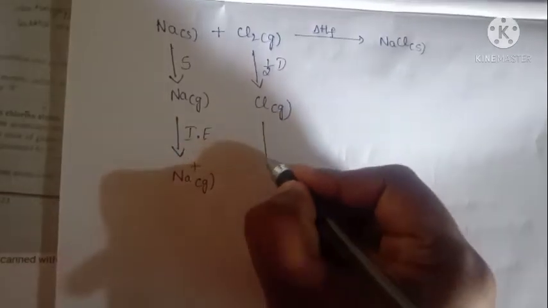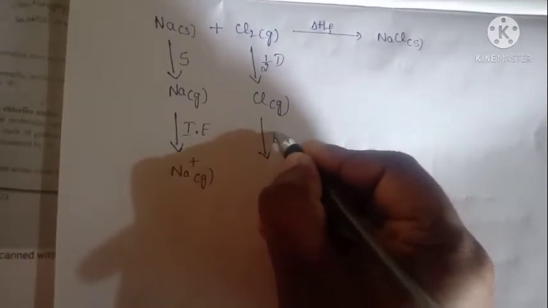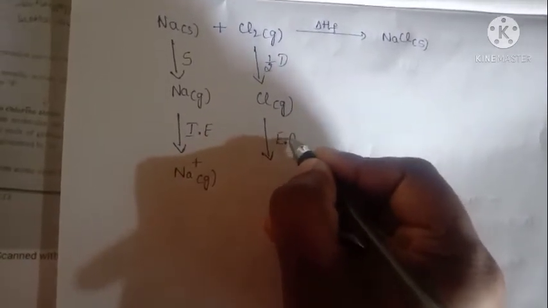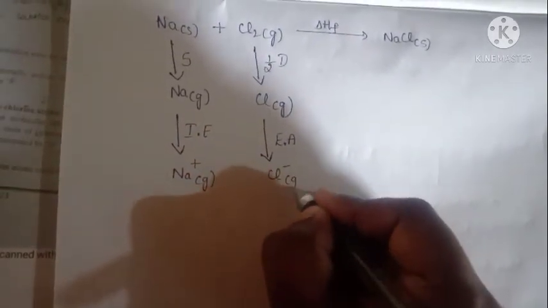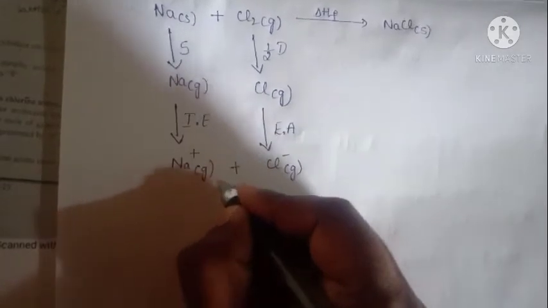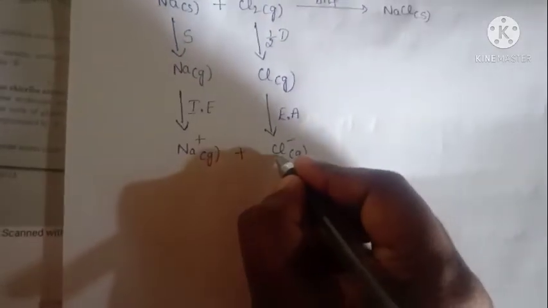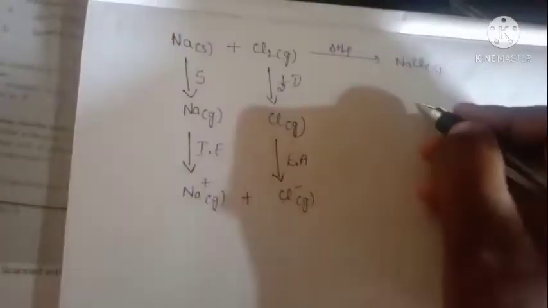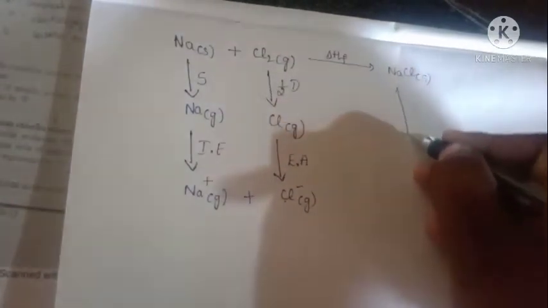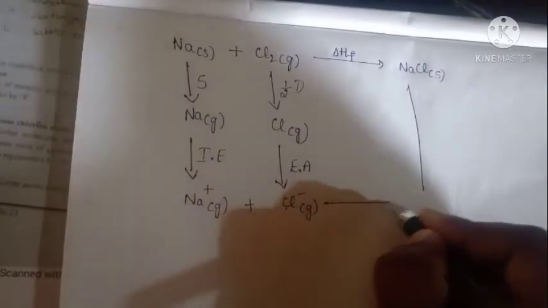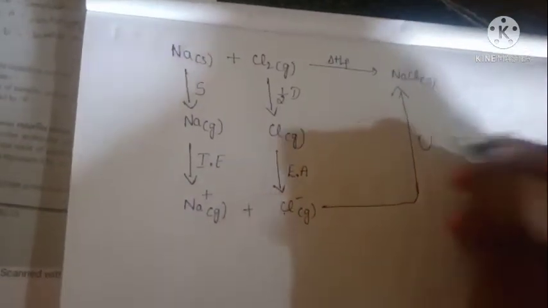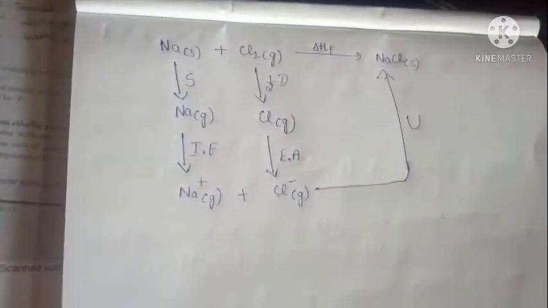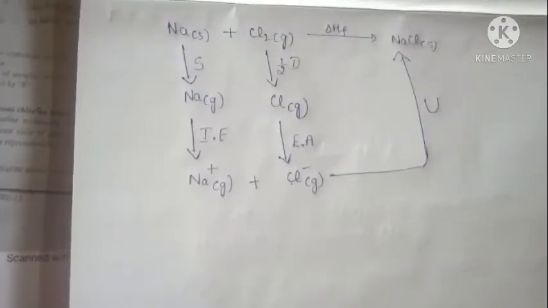In the chlorine, it gives electron affinity. It means it accepts an electron, then Na+ plus Cl- gives NaCl. Some amount of energy is released, that is called lattice energy.